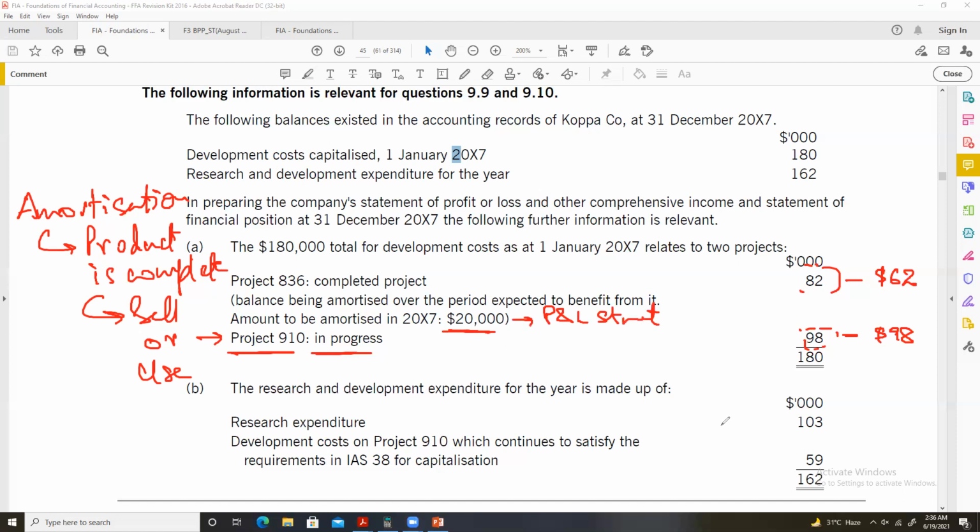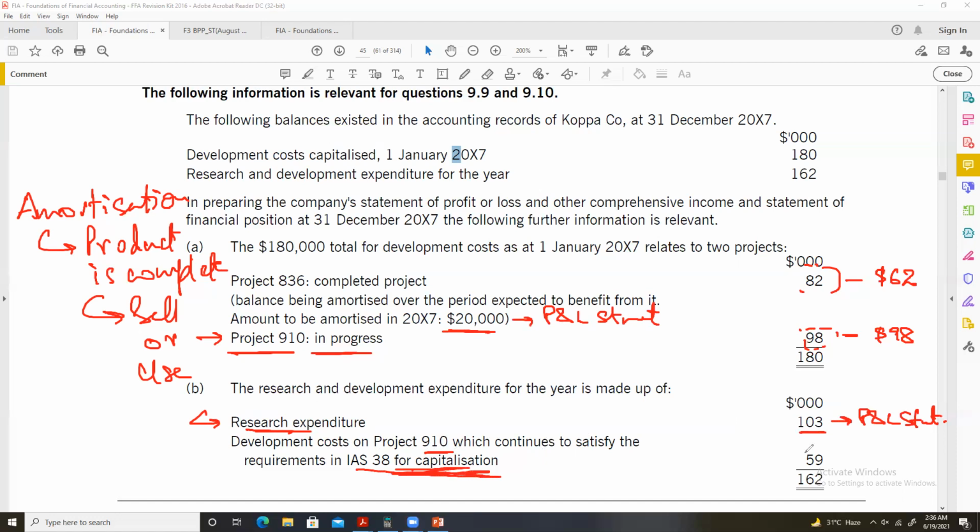Now, research expenditure. I told you that all the research expenditure is expensed out to the profit and loss statement and not capitalized, as opposed to development cost. Development cost on project 910 continues to satisfy the requirements in IAS 38 for capitalization.